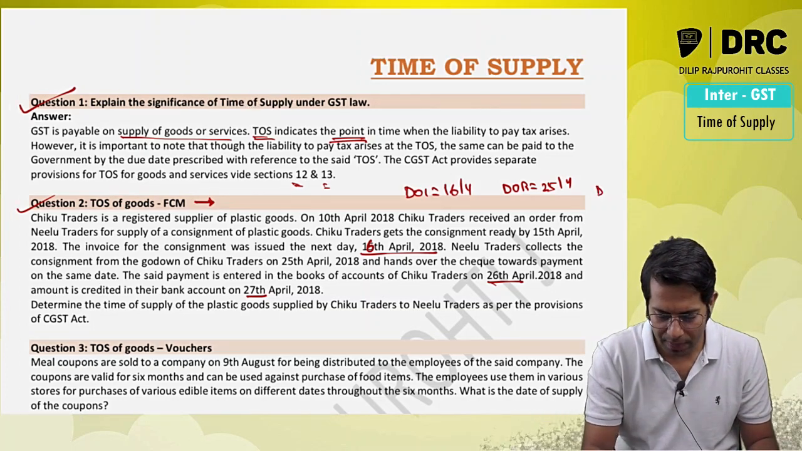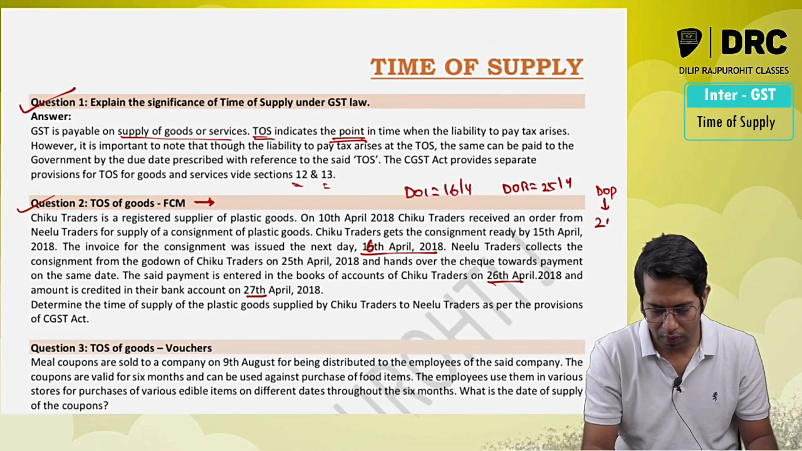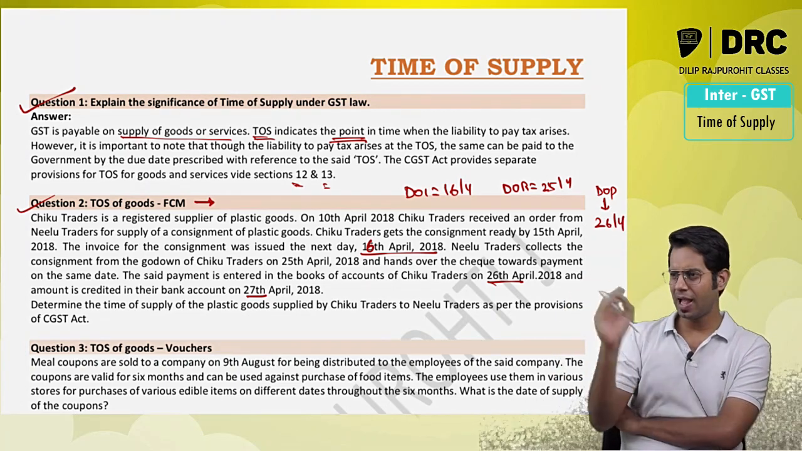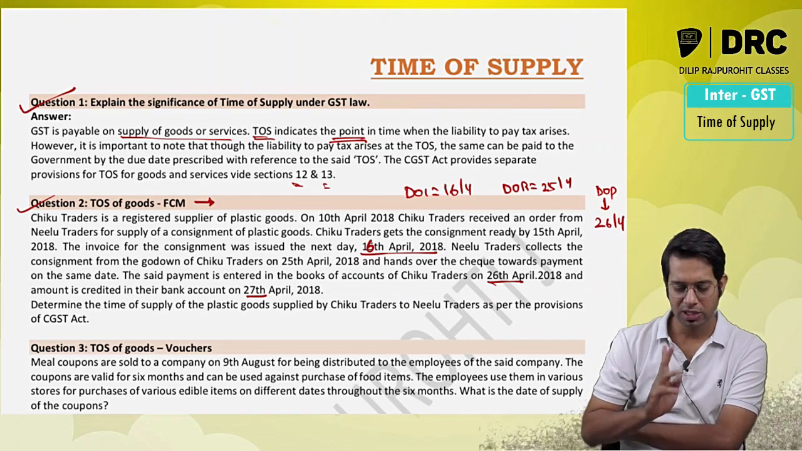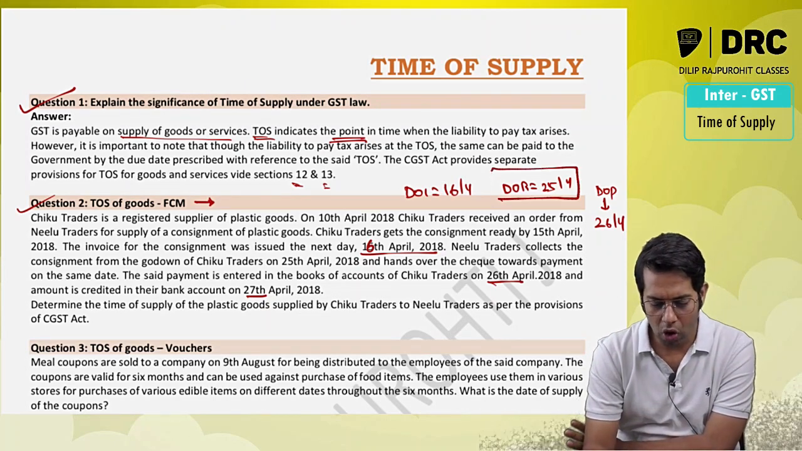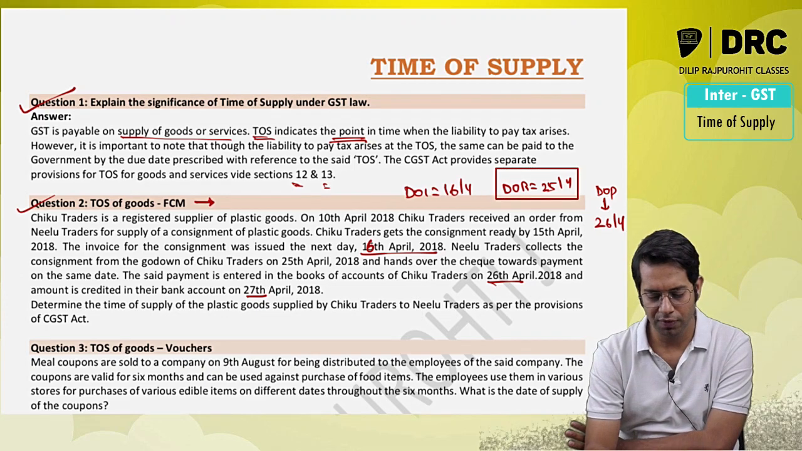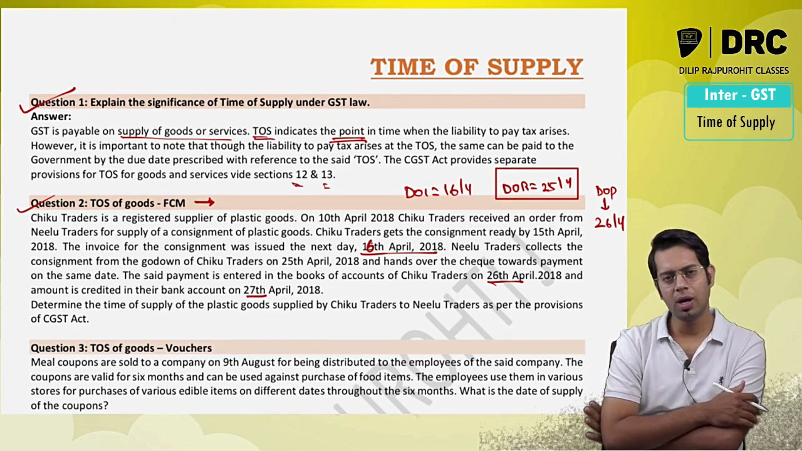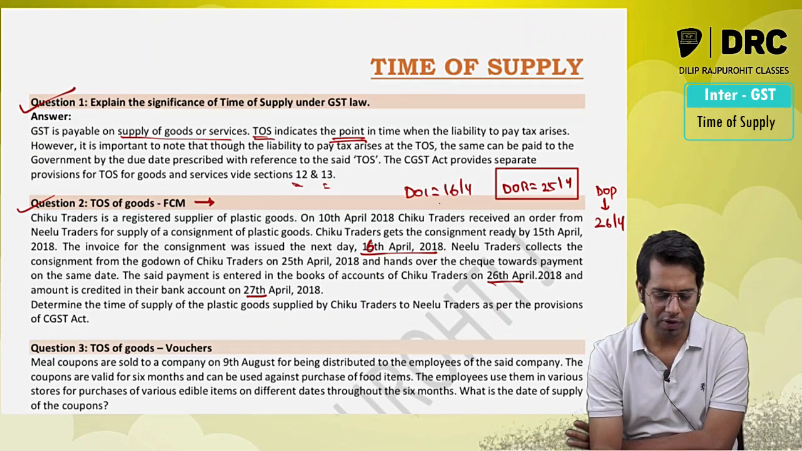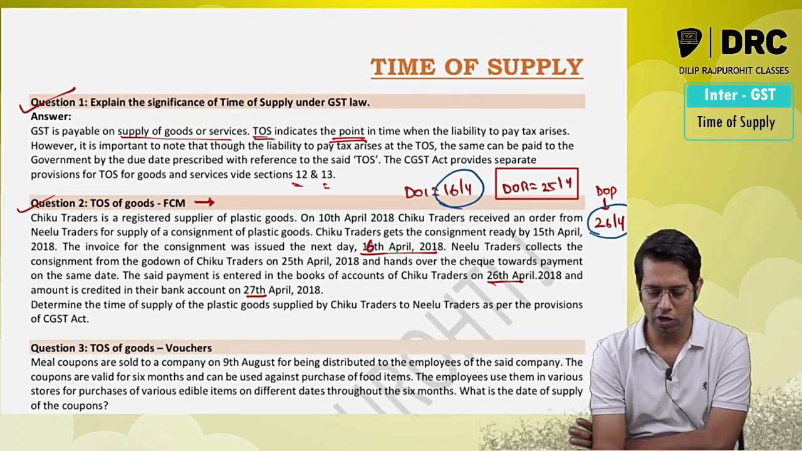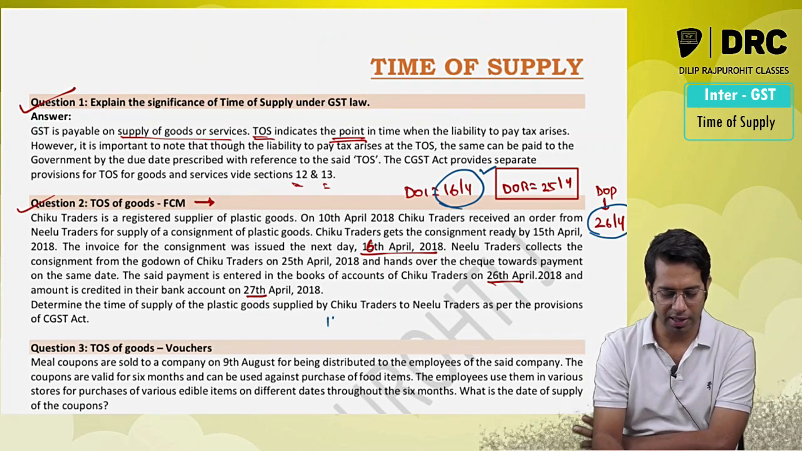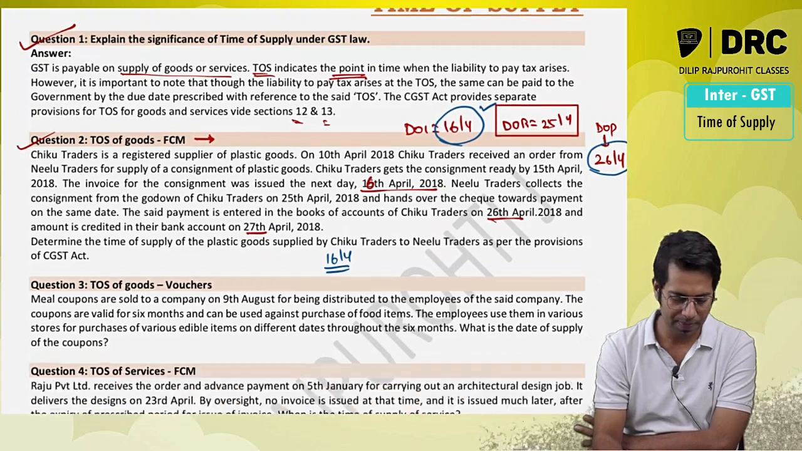So here the date of payment is what, sir? 26th of April. Now this information you should write and accordingly apply the provision. Check whether the invoice has been issued within the due date or not. Invoice is required to be issued on or before this particular date, 25th of April. Has it been issued within the due date? Answer is yes. So what is the time of supply? The time of supply will be the date of invoice or the date of payment, whichever is earlier. Date of invoice is earlier, therefore time of supply is 16th April.